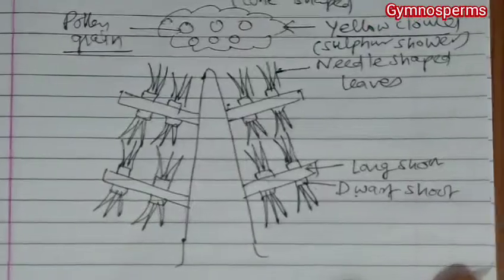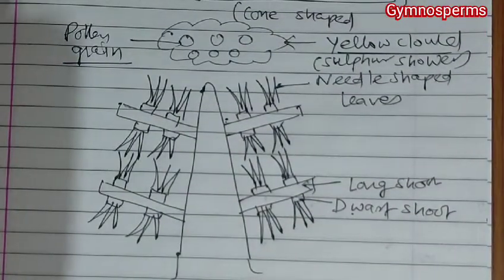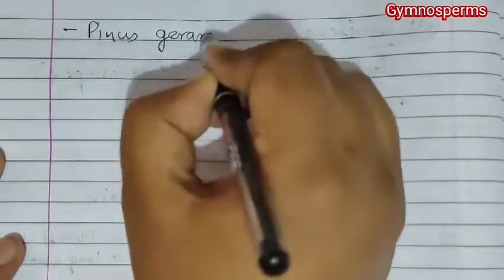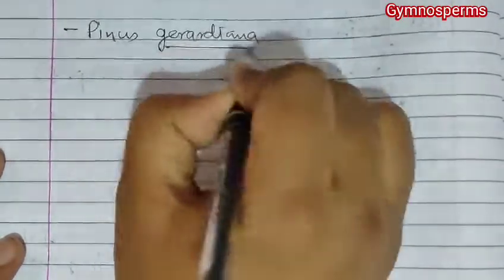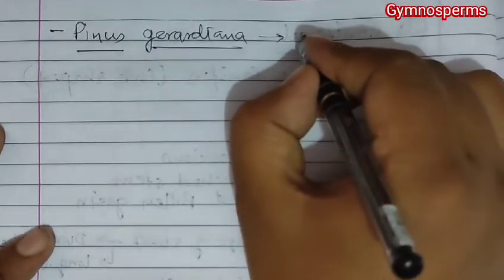Next, after the detailed study of Pinus, we talk about one species of Pinus, that is Pinus gerardiana.